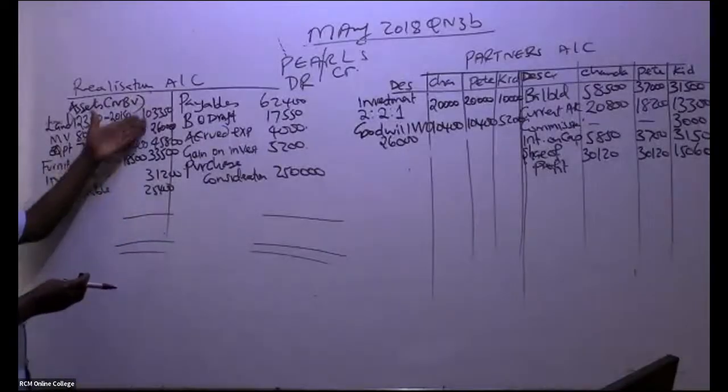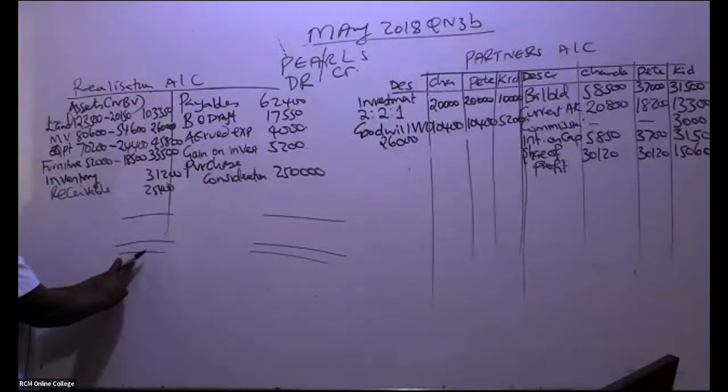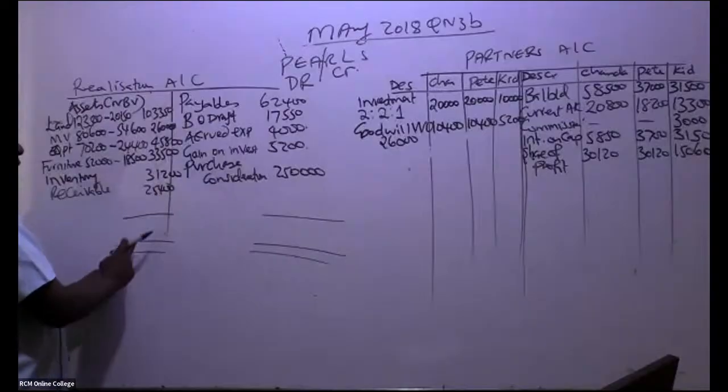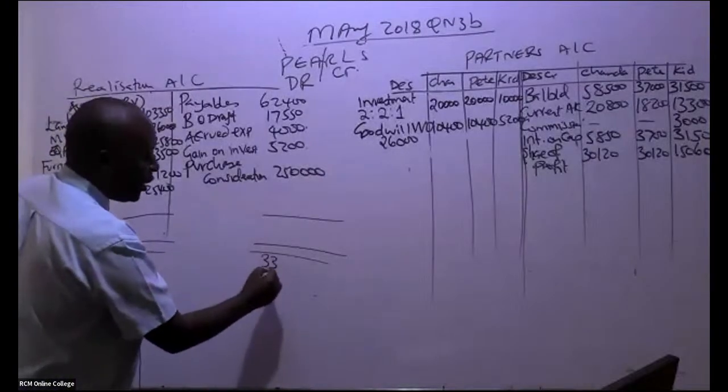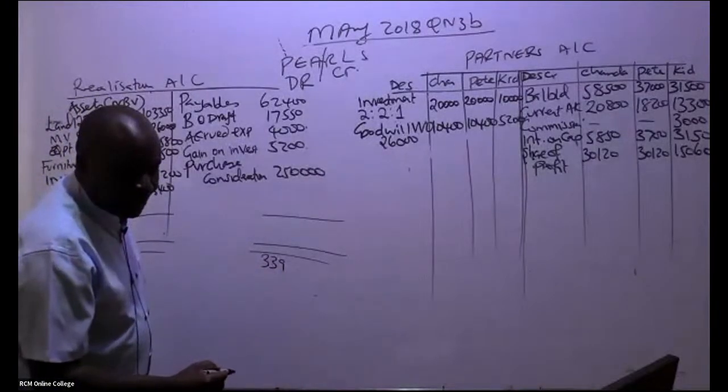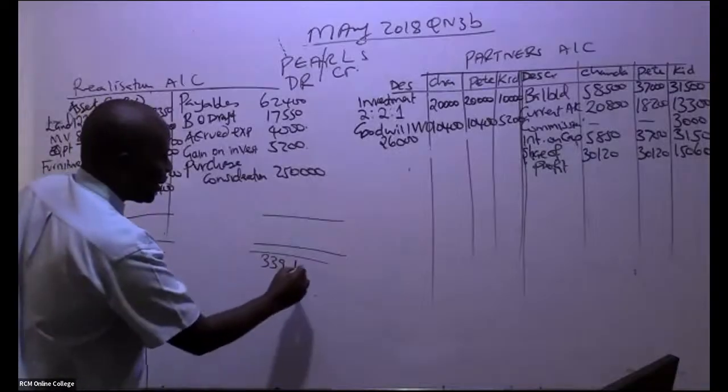Somebody in this case here, go ahead and add this side. You write here. So somebody add this side. Give me a number to write here. Yeah, if goodwill wasn't written off, thanks for that question, and then you are told automatically it has been taken by the new company, you would have debited it here. So credit side, I'm being told is 339,150 credit.